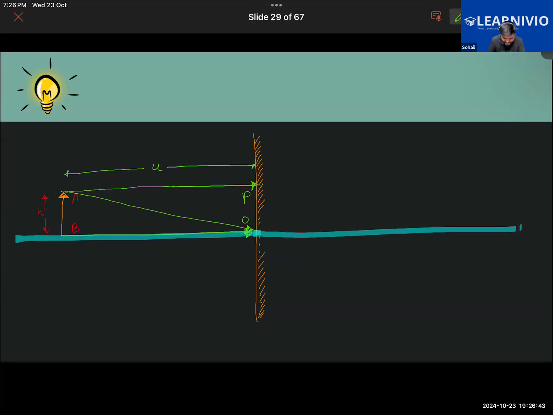So let us call this BO. We'll be calling this one the BO. Getting what I'm trying to say? That will be called BO. So these are all the incident rays of light that are going to fall on the mirror here.